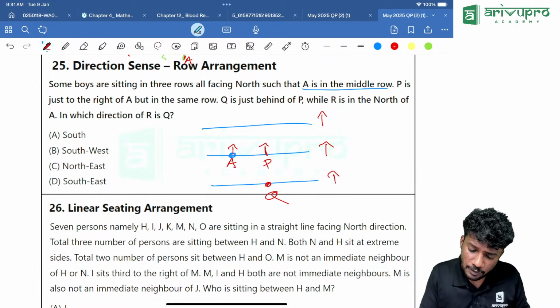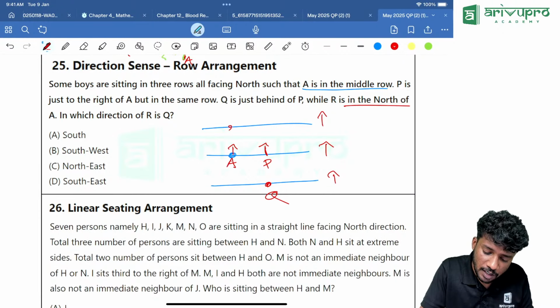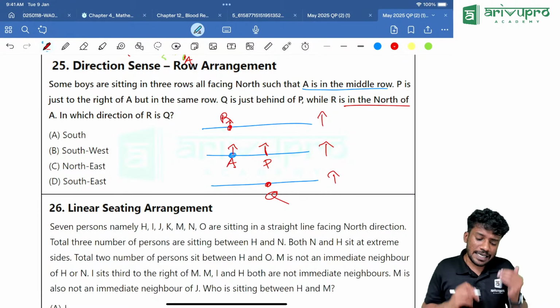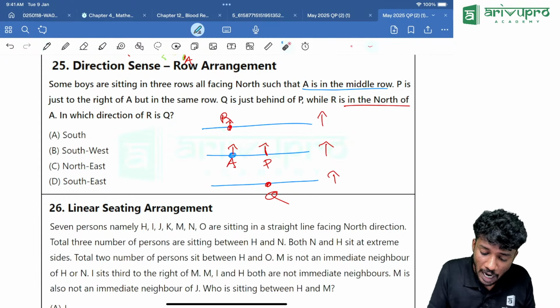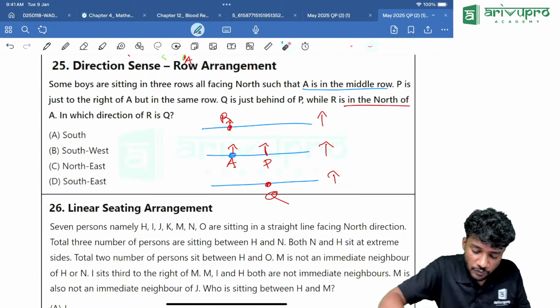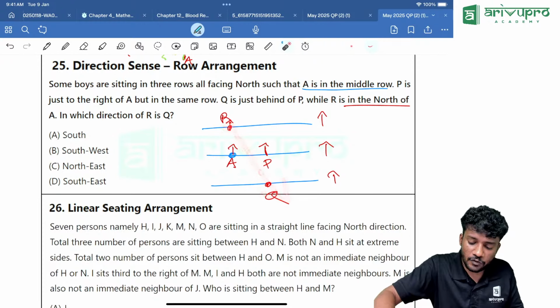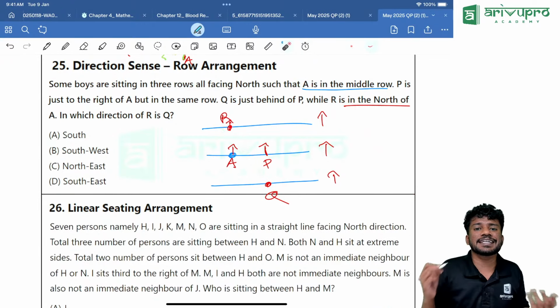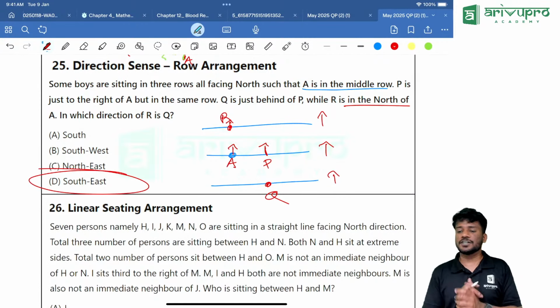Then R is north of A, so R is somewhere over here. Now the question is, in which direction of R is Q? With respect to R, Q is in which direction? If you draw it this way, it means southeast direction. Option D is our answer.